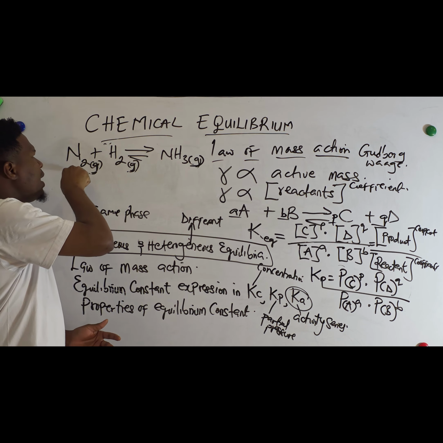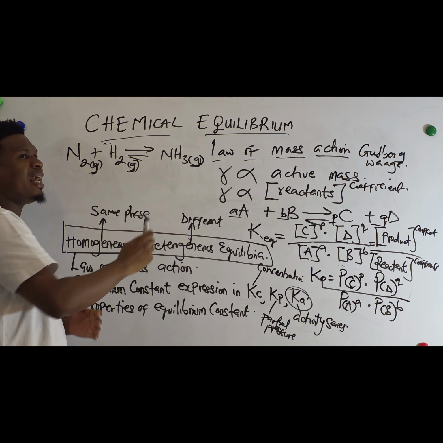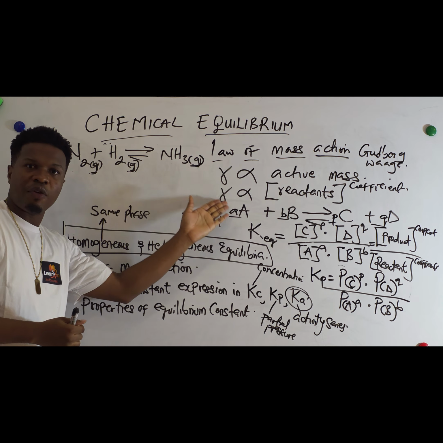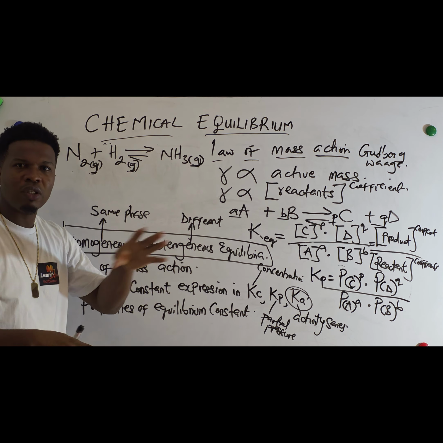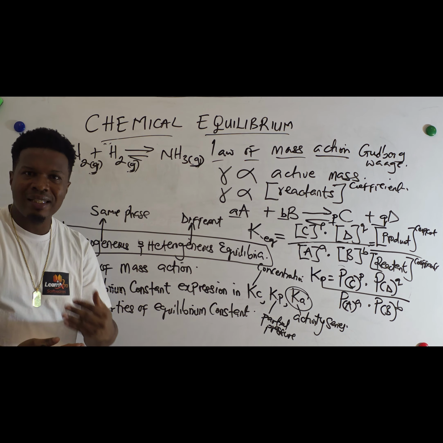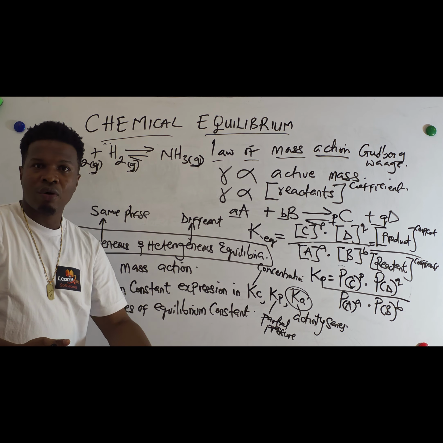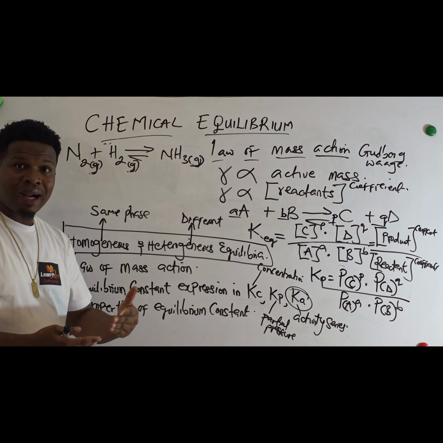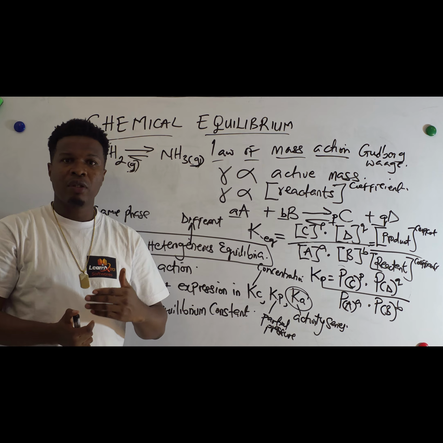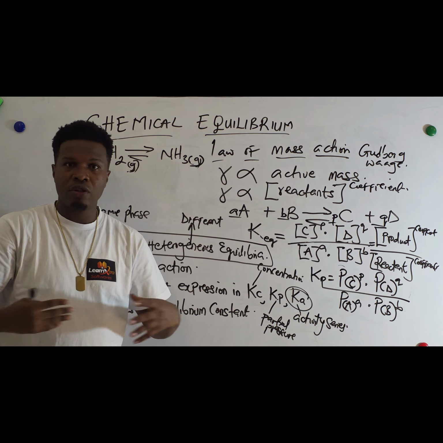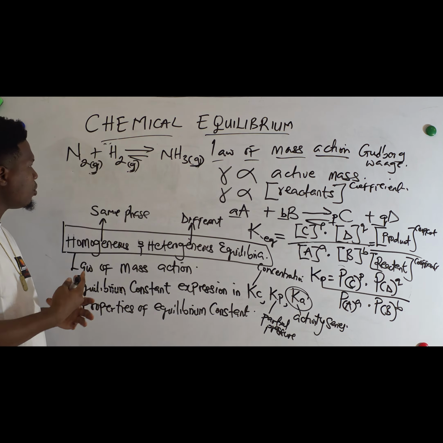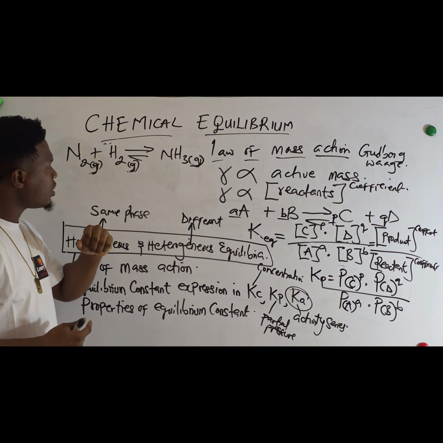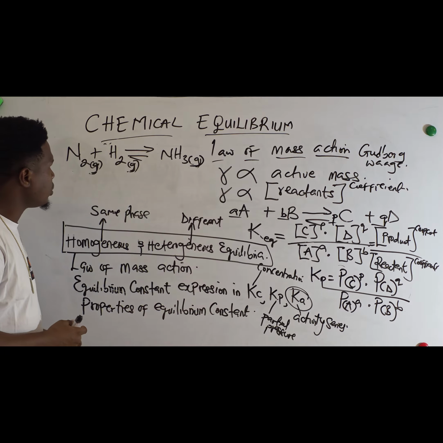But if the catalyst is in a different phase, gas, solid or liquid mixture, then that kind of catalysis is called heterogeneous catalysis. I'm not talking about catalysis for now. I'm talking about homogeneous equation and heterogeneous equation, so you should be able to differentiate between them.